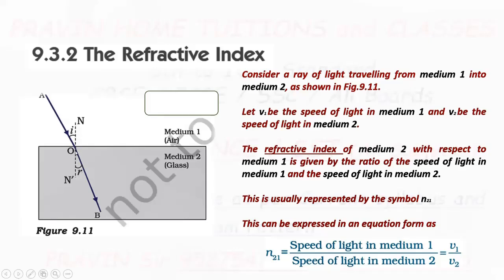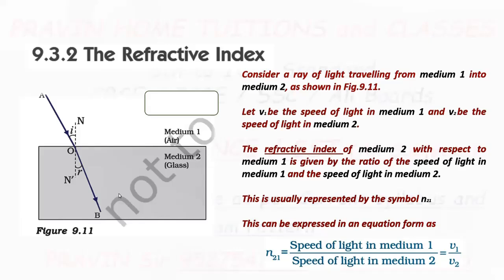This ray OA is the incident ray. Ray OB is the refracted ray. N dash is the normal at point O. i is the angle of incidence. r is the angle of refraction. Now, let V1 be the speed of light in medium 1, V2 the speed of light in medium 2.